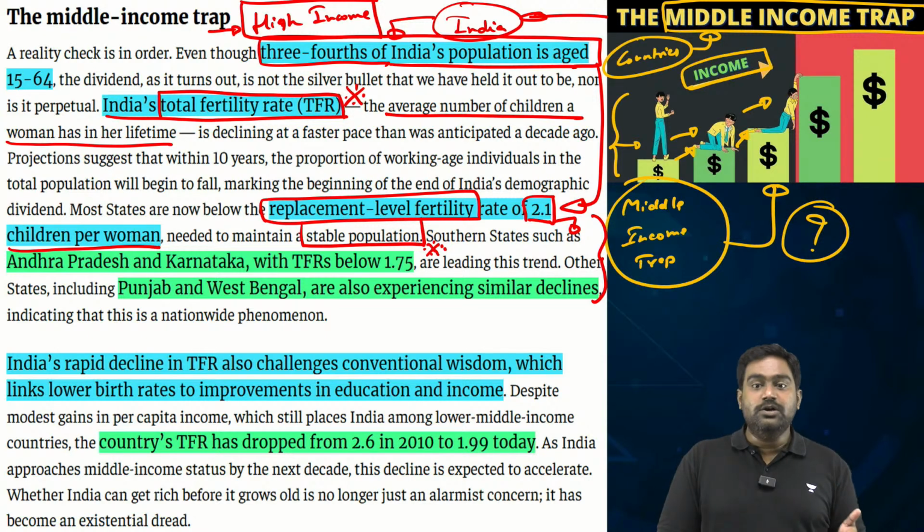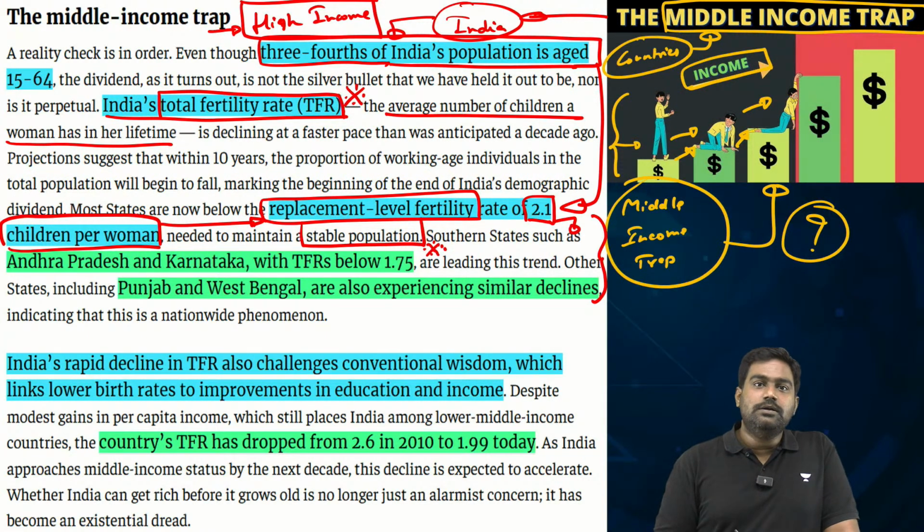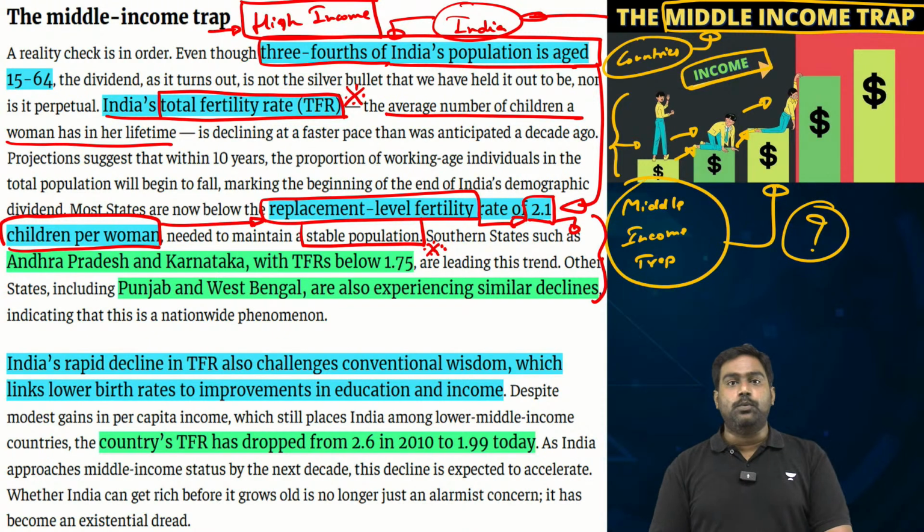Many countries are burdened with declining fertility rates and a growing old age population. Countries like Japan, Italy, Russia, South Korea, they're all dealing with this problem. And India is also headed towards the same. We were estimating that India is the most populous country. We need to contain our population and maintain a stable population. The target the government had set for itself was replacement level fertility of 2.1.